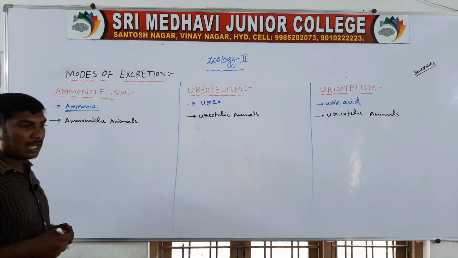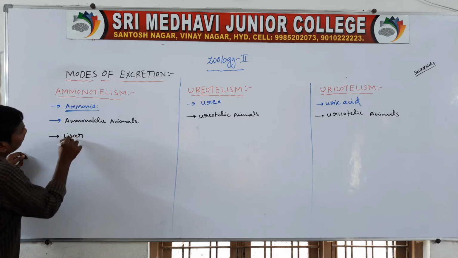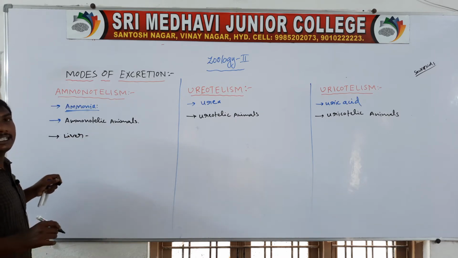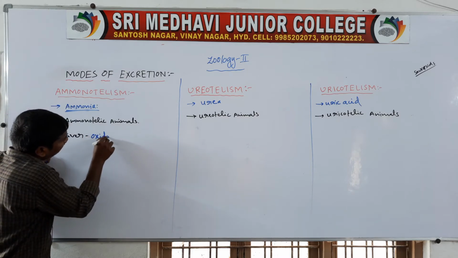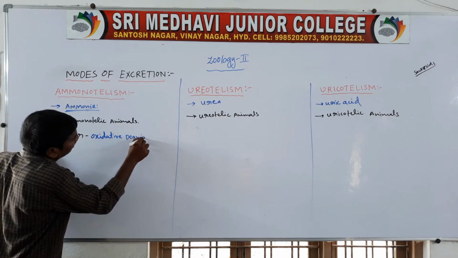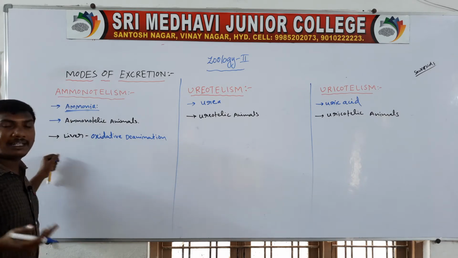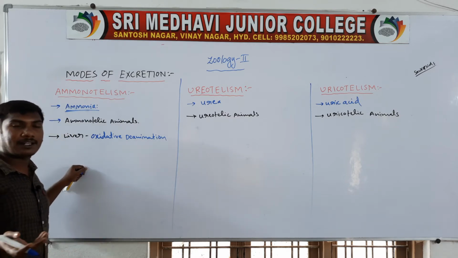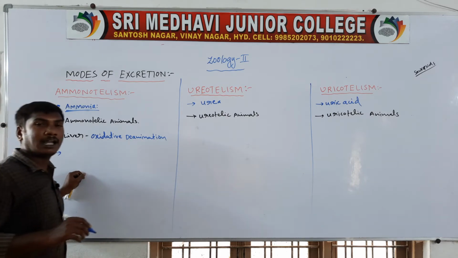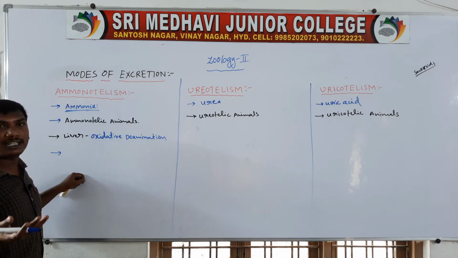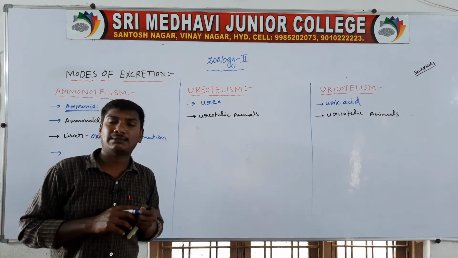First one, ammonia. Ammonia is formed by the liver through the process of oxidative deamination. Majorly, ammonia is formed from amino acids, and also from nucleic acids, which contribute to the formation of ammonia.